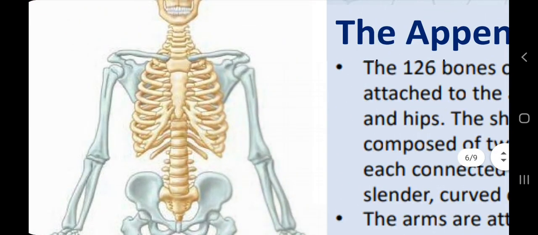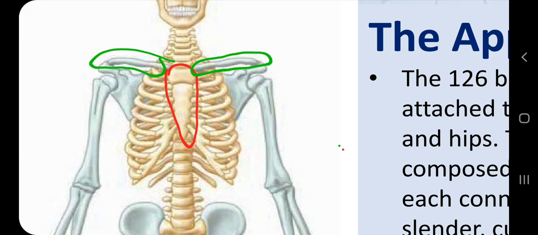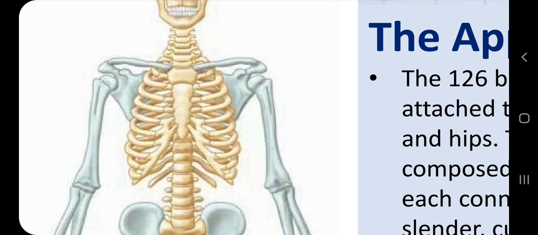You know that this part of the axial skeleton where the ribs are attached is called the sternum. So this is a part of the axial skeleton, but these collarbones are attached to the sternum, plus this shoulder bone is also part of the pectoral girdle. It means these 4 bones.